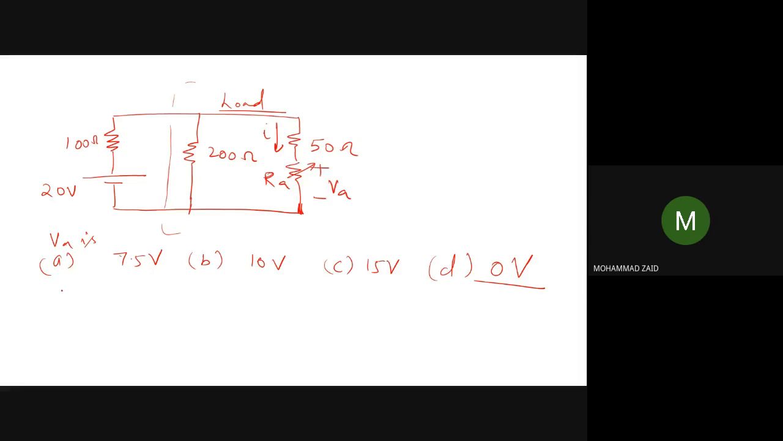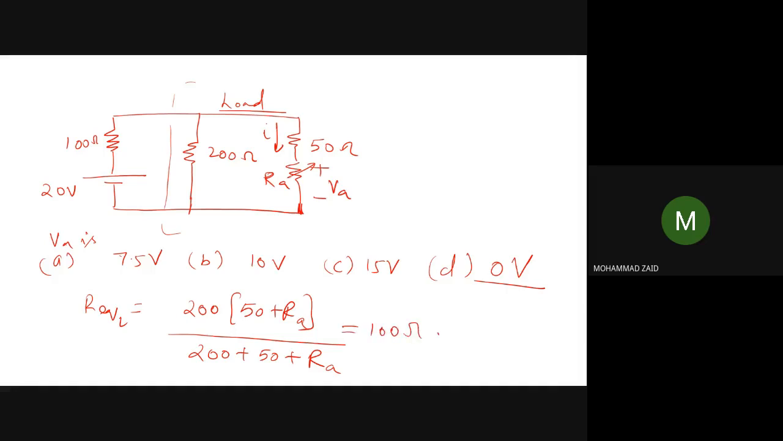So this question is very simple now. Just you have to calculate the R equivalent, and the R equivalent will be 200 into 50 plus R divided by 200 plus 50 plus R. So as you can see, the net combination of the resistance on the load side becomes 50 plus R, or RA, I should write, in parallel with the 200 ohm resistance. So that total resistance in the circuit should be equal to the 100 ohm. Okay, that is the case.